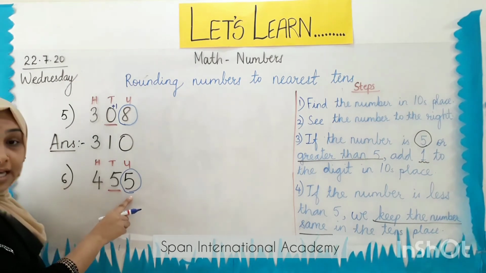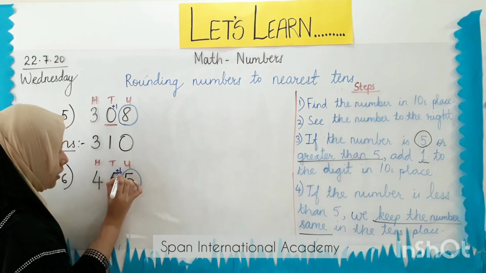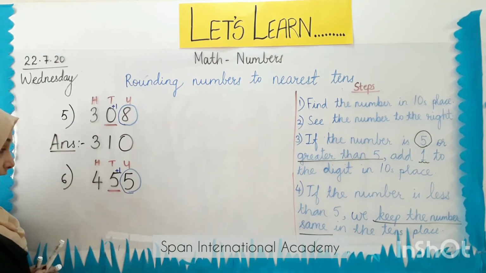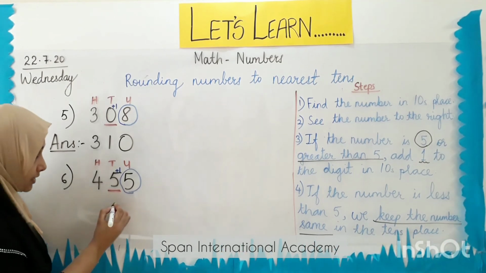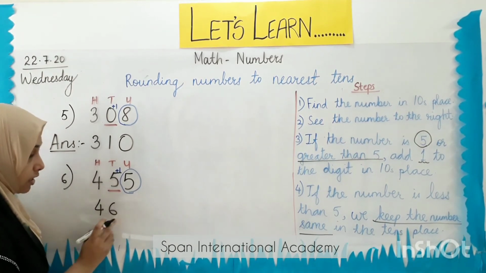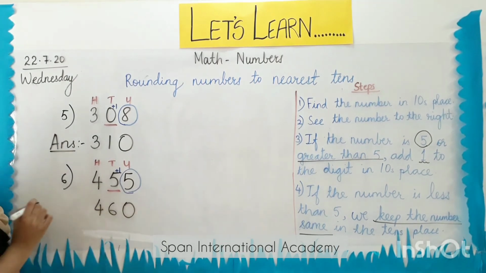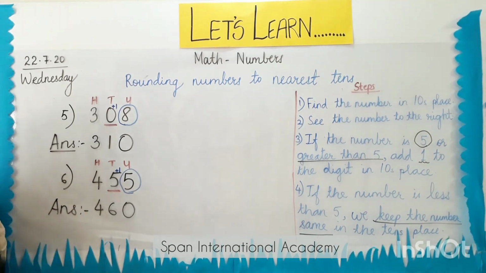So this number is 5. I have to add 1 to the number in the tens place. So what do I get, students? 5 plus 1 gives me 6. So 4, 6. And after rounding, we put a 0. So the answer is 460.